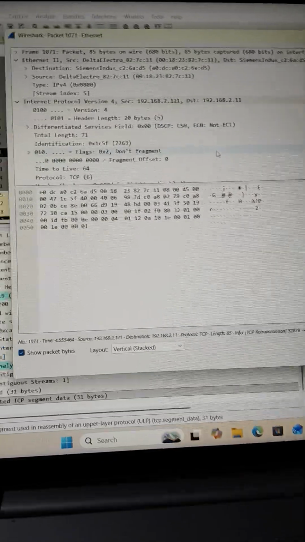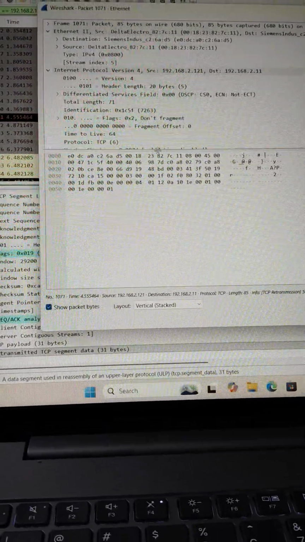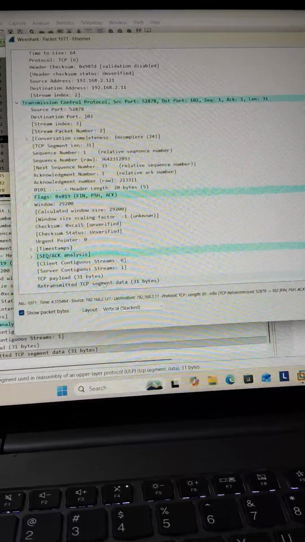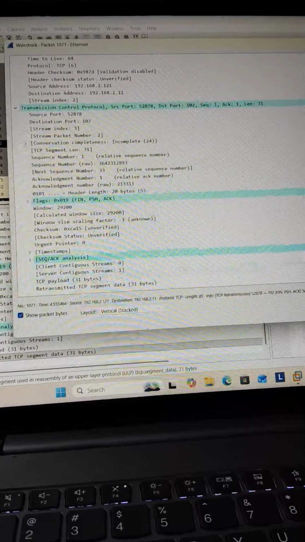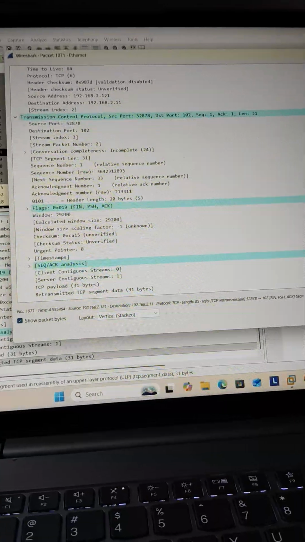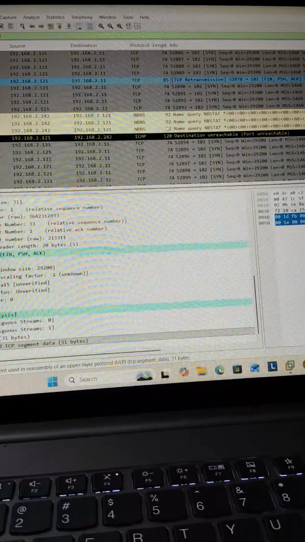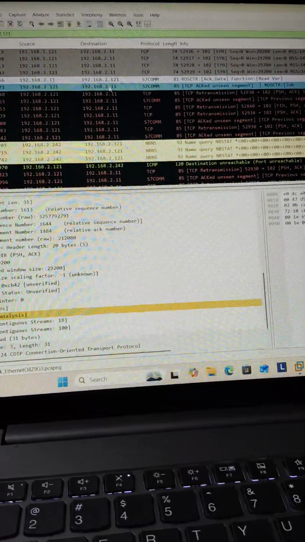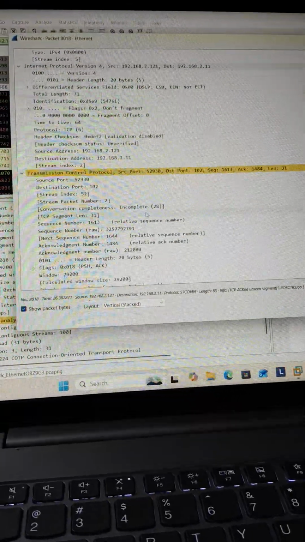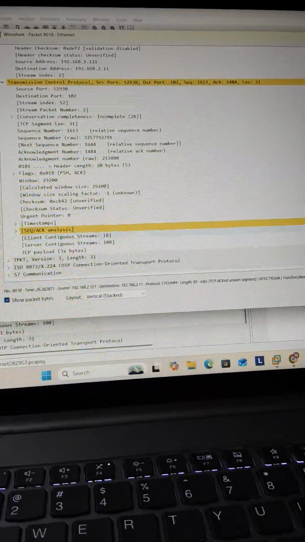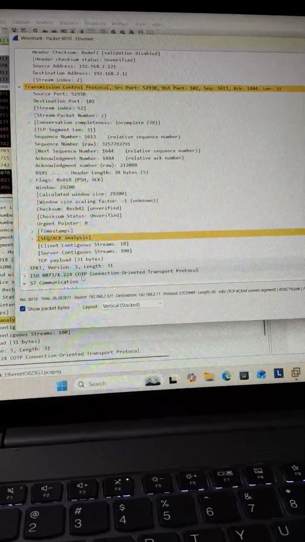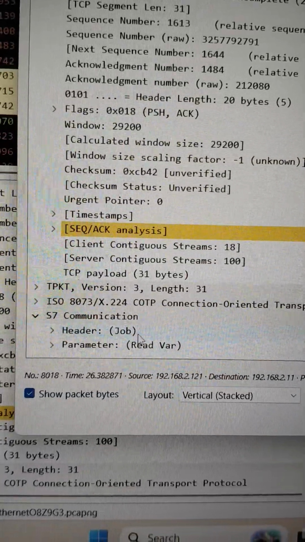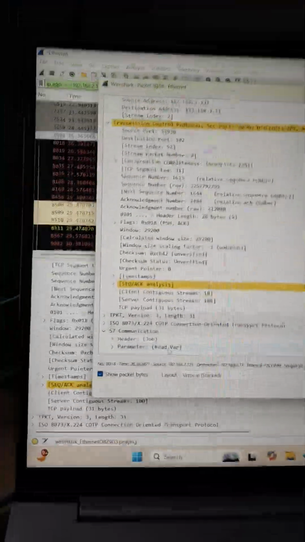And if you read this, you can find that the retransmitted TCP segment payload is this. Similarly, in the S7comm, that is the actual packet in which you will get the payload. Now here you will see S7 at the last, and you will see that the header is job and the parameter is read.